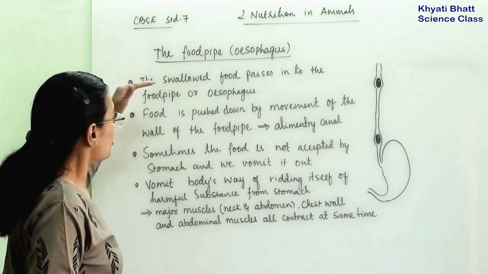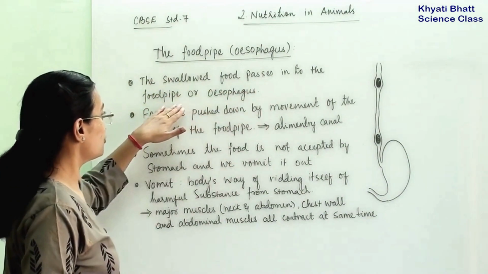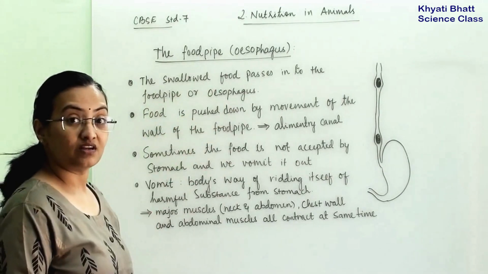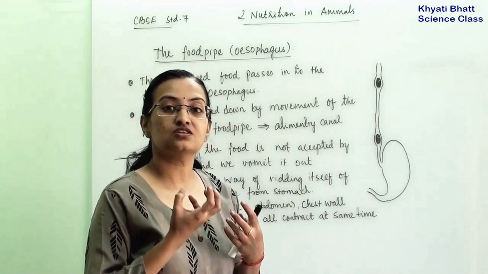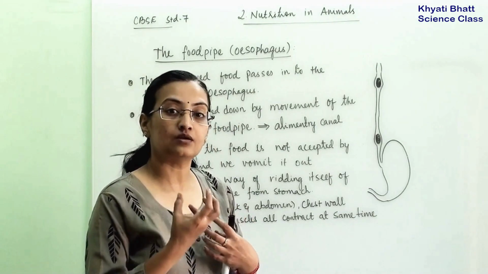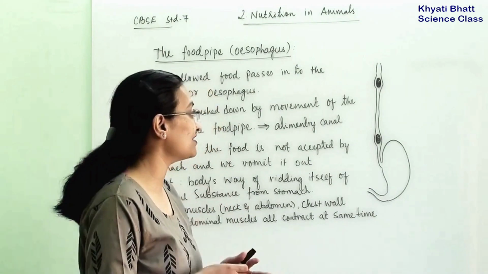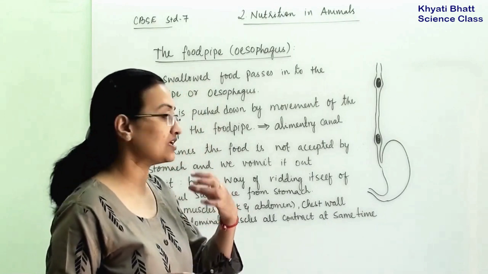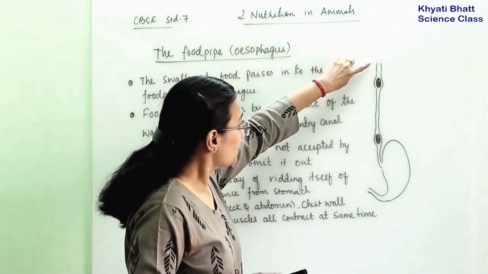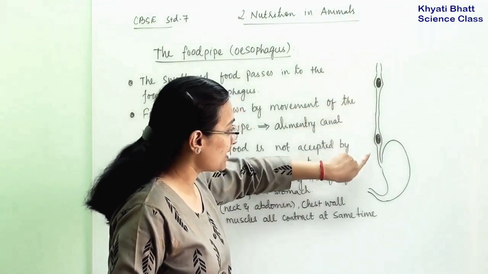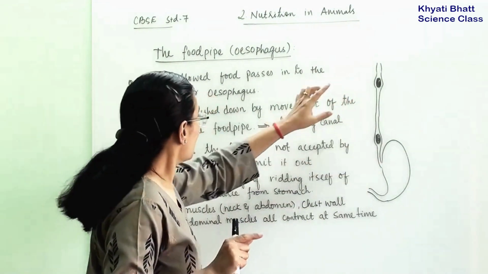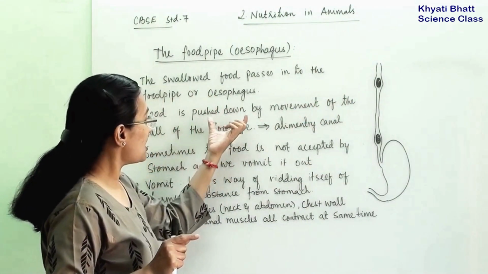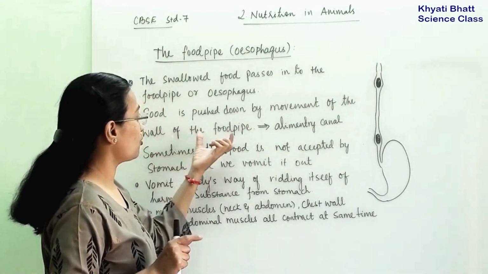The swallowed food passes into the food pipe or esophagus. We have learned that first we chew the food in our mouth, the saliva gets mixed with the food, and then we slowly swallow it. Now it goes through the food pipe, which connects it to the stomach. Here food is pushed down by the movement of the wall of the food pipe.